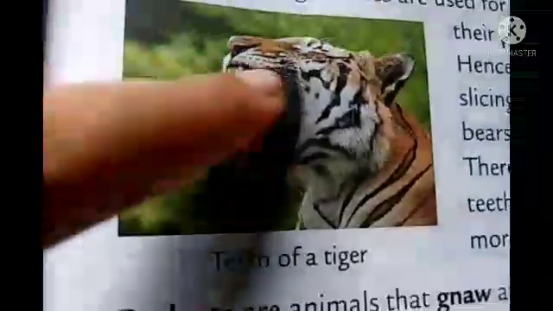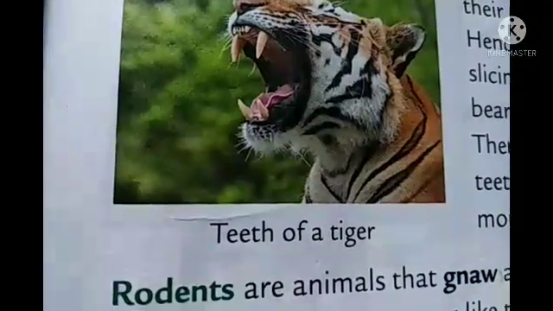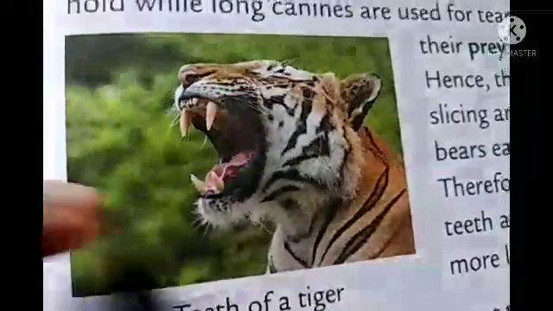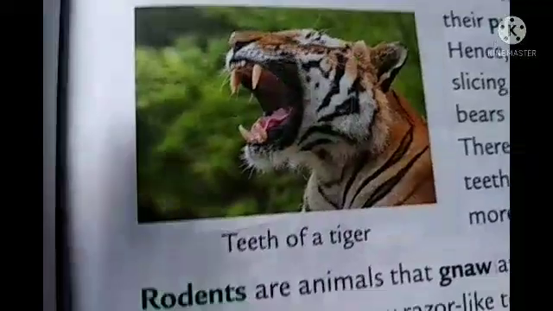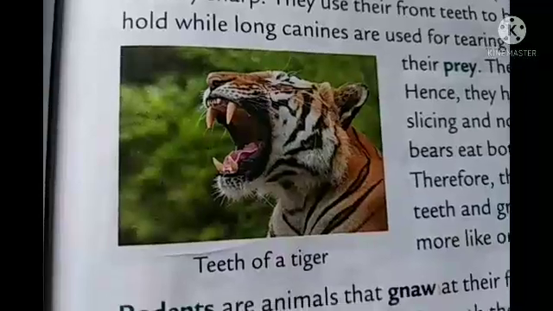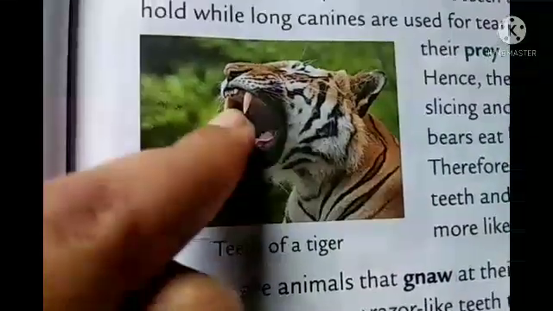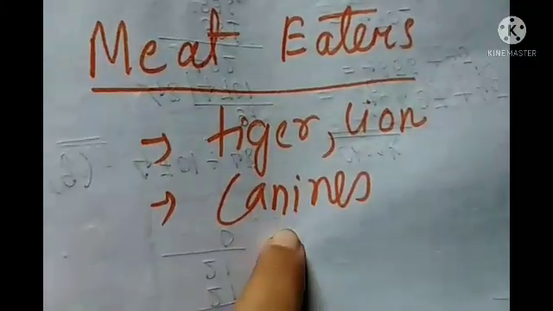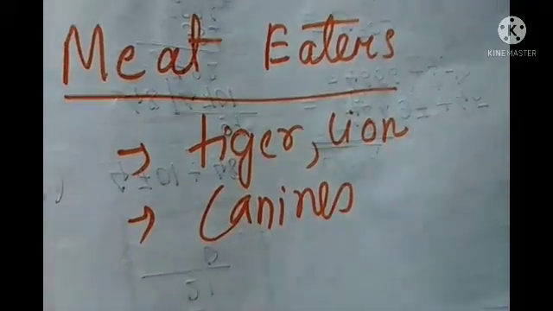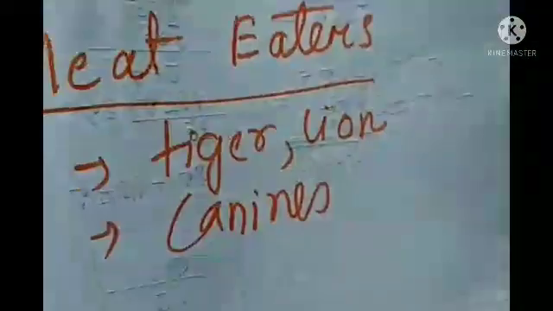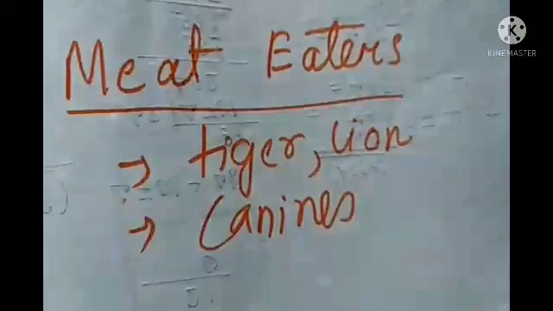They are very sharp, and they use their front teeth to bite and to hold the animal. They use them for holding, and the long canines they use for tearing. Not only strong canines, but they also have strong claws. Like we have our hands, right? To hold something we need our hands, but in their case they have claws. Their hands are called claws, to grip their prey. Prey means what they want to eat, or hunt for.